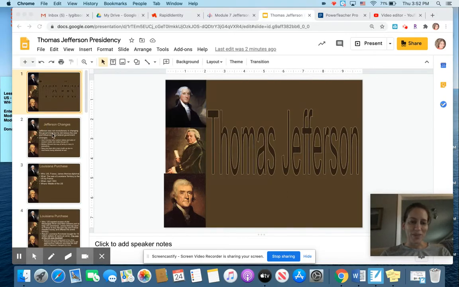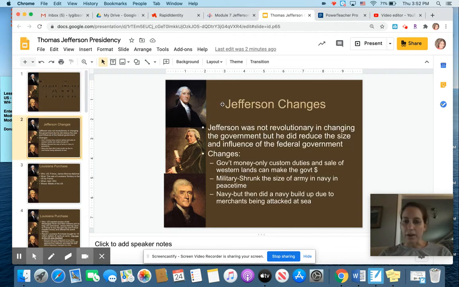Maybe you're familiar. Obviously, he was one of the biggest drafters of the Declaration of Independence and had a lot to his resume as kind of a founding father of the United States. So he definitely kind of was a chosen favorite to be a president of the United States. So let's start off where it says Jefferson changes. And this is what changed with Thomas Jefferson.